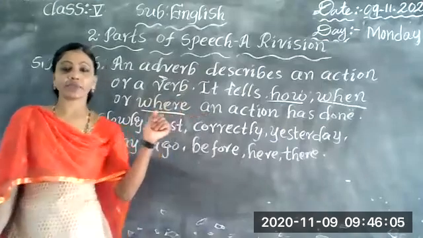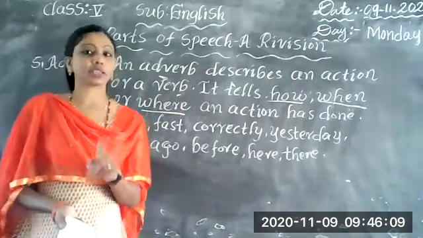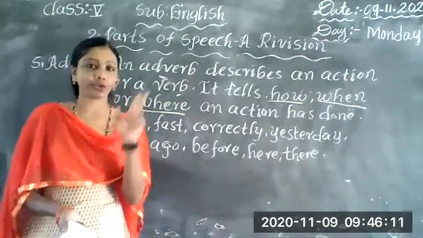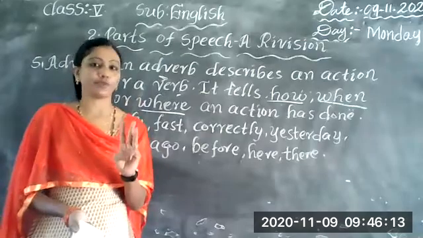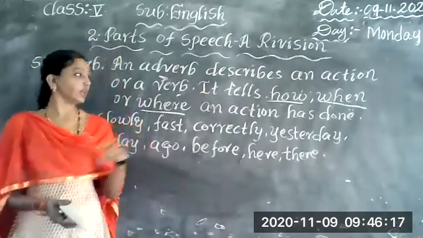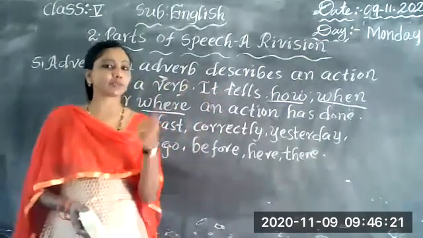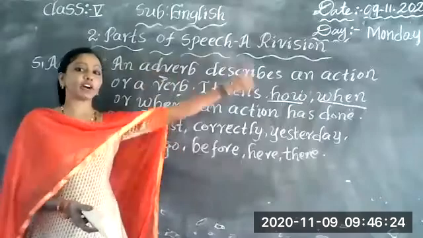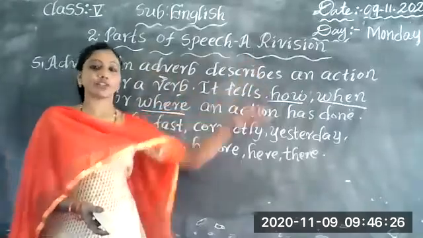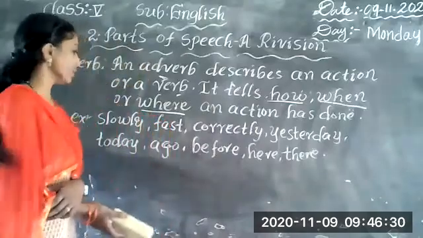Is it clear, students? An adverb is describing a verb, an adjective, and also another adverb. It also describes another adverb. So this is about adverbs. An adjective describes only a noun or pronoun, but an adverb describes a verb, an adjective, and another adverb. Okay, shall I raise?